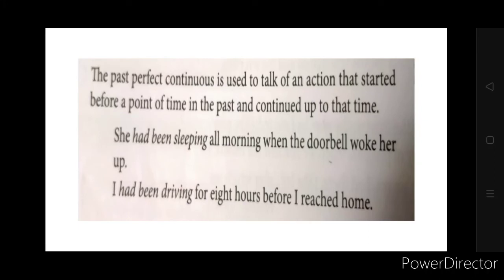Now the past perfect continuous is used, when do we use it? To talk of an action that started before a point of time in the past and continued up to that time. मतलब past के भी पहले वो start हुआ था and then it continues up to that particular time in the past. Okay, she had been sleeping all morning when the doorbell woke her up. Okay, तो वो morning होने जब bell बजी उसके पहले से वो सोई थी. The action had started before the doorbell rang in the morning.